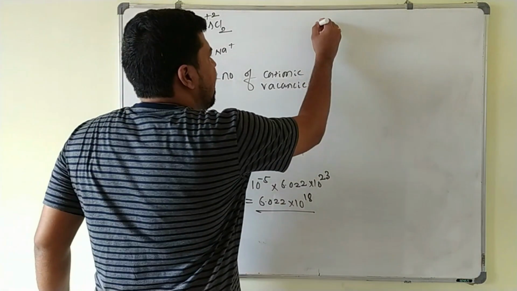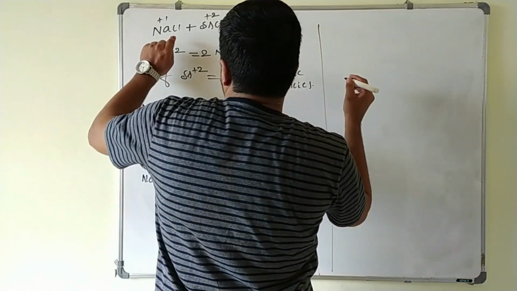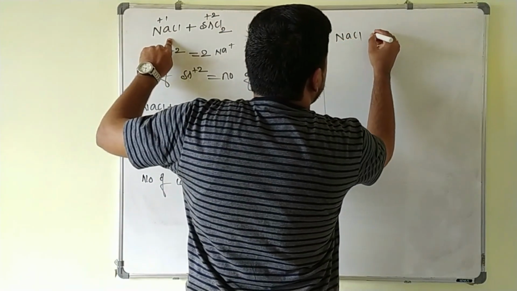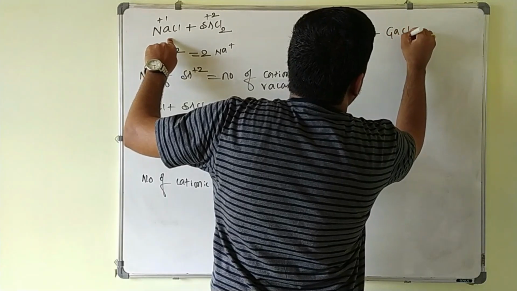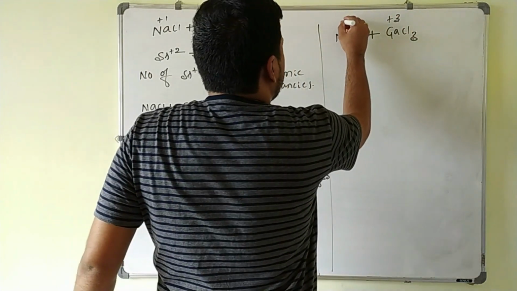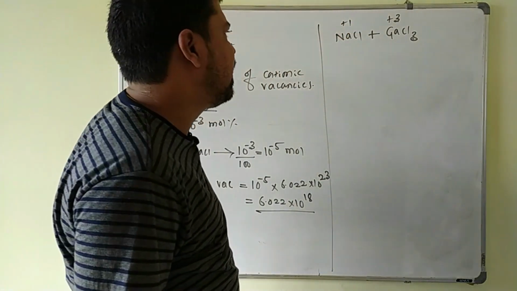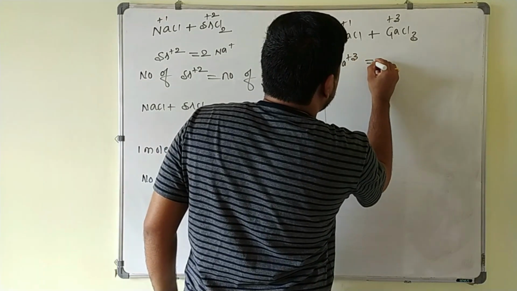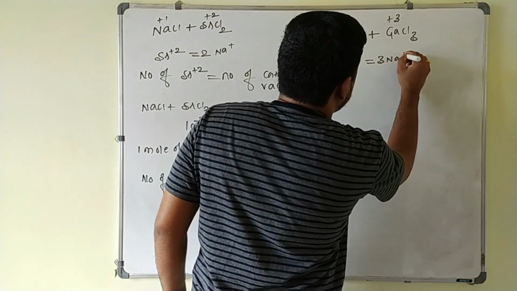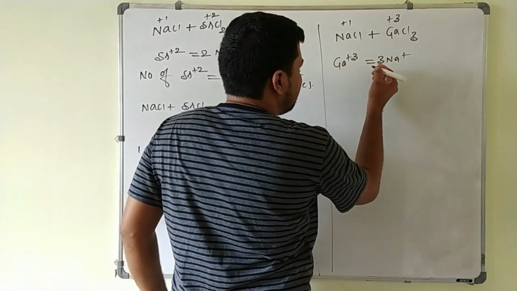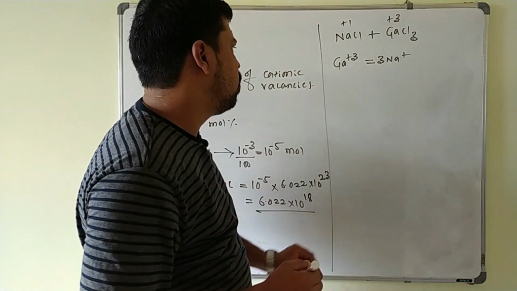And they will ask another problem. They will give another impurity, that is trivalent impurity. NaCl is doped with gallium chloride GaCl3. Here gallium is +3 and sodium is +1. In order to maintain the electrical neutrality, each gallium +3 replaces 3 Na+ ions here. So in this one what happens? Here the number of cationic vacancies produced will be equal to what?